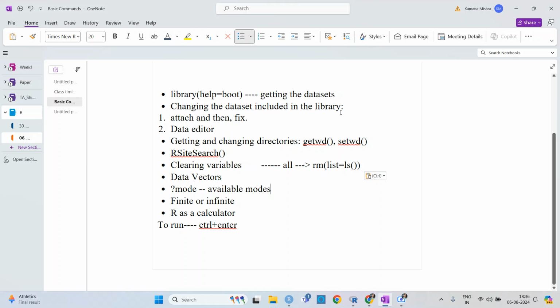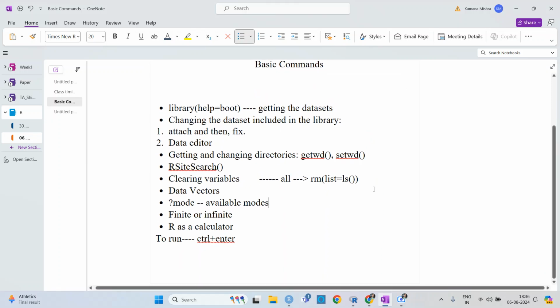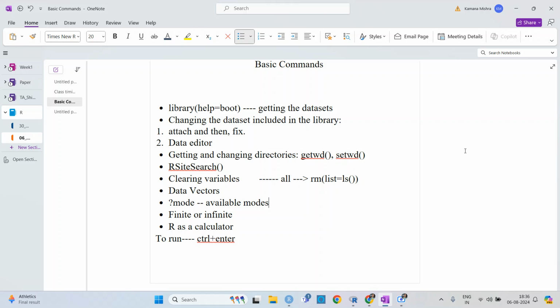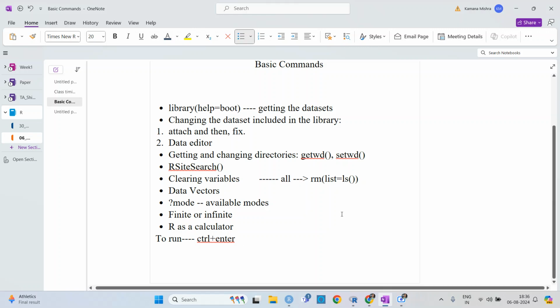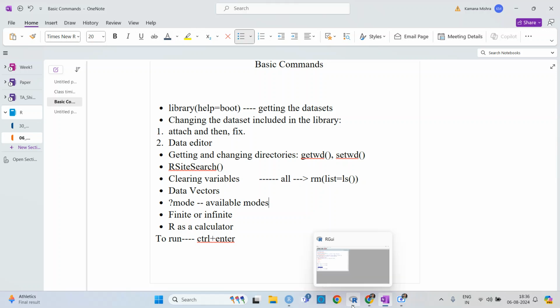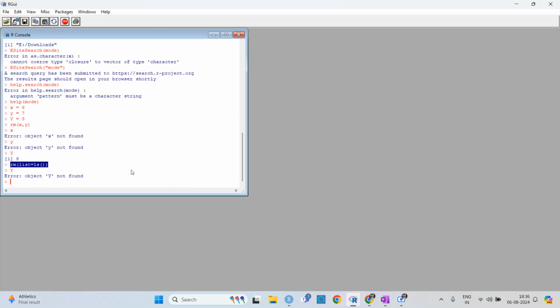I'm making this slide so that you can just go through it. You don't need to go through the notes from the classes, because they are so long. If you want to go through the very basic things, you can just go from this slide and you will know all the things you need to use. Okay, so this is regarding the clearing command.